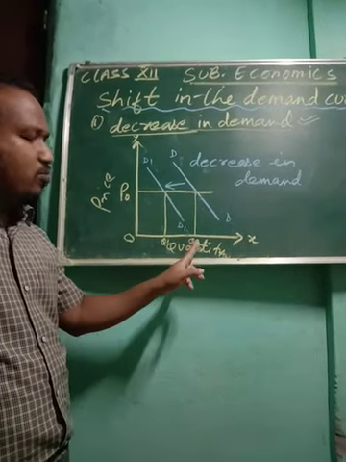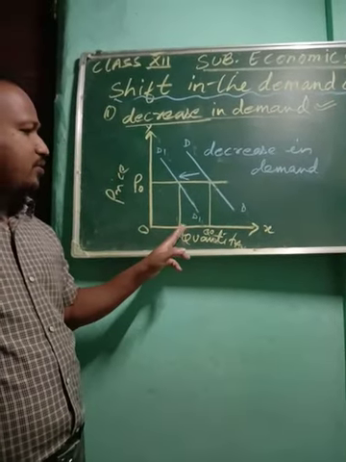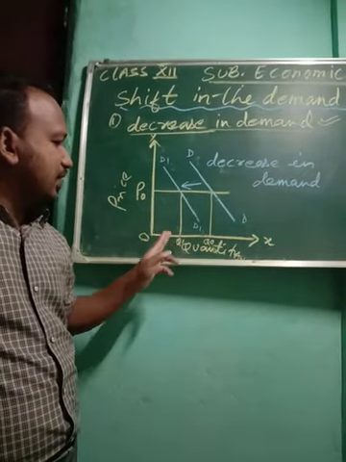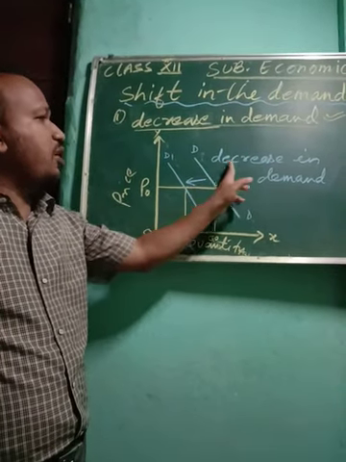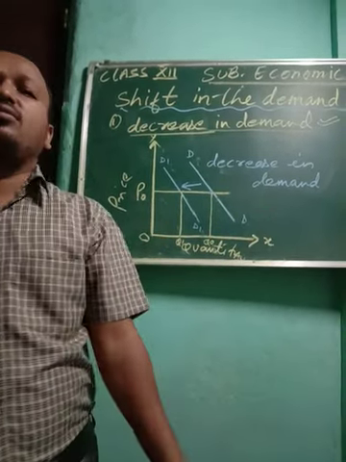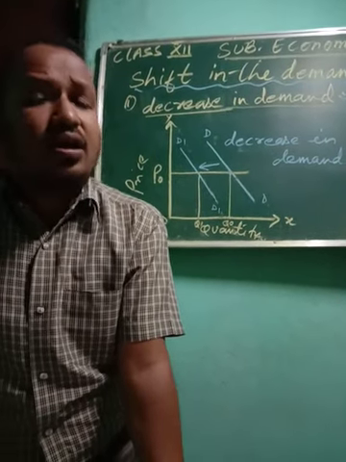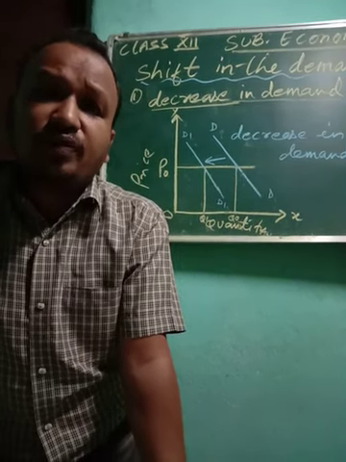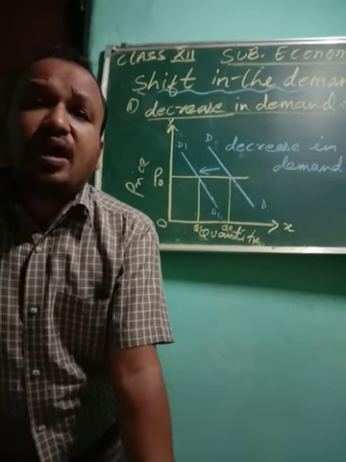A consumer will buy more because his income was more. So with a sudden fall in income, the quantity demanded is going to decrease. From Q0, the quantity demanded has come to Q1. So the movement from the right to the left shows decrease in demand. All this you have to make in your notebook, that is in your copy. Make sure you are making it correctly. In the last class also, individual demand schedule, curve, market demand schedule, curve, I prepared that. All you have to keep in your mind. So please make it properly and learn it.